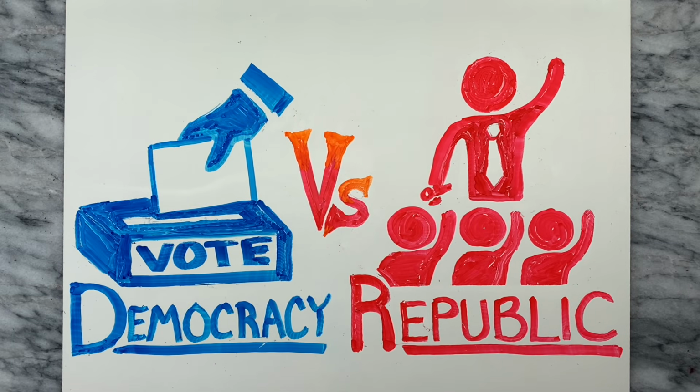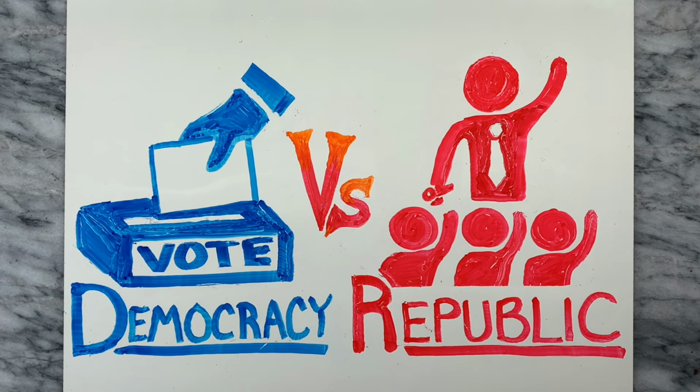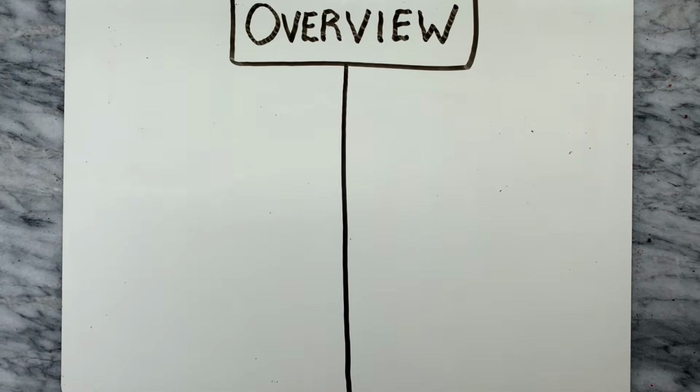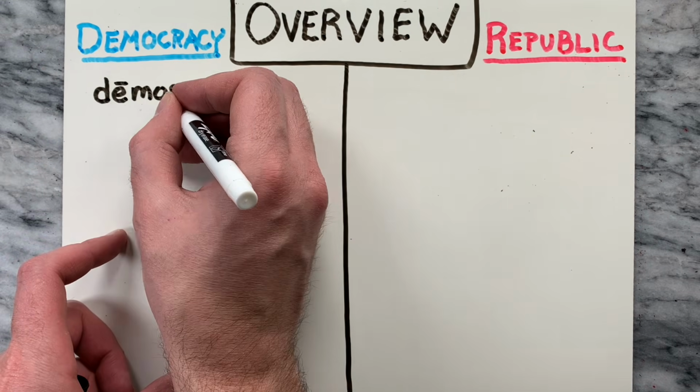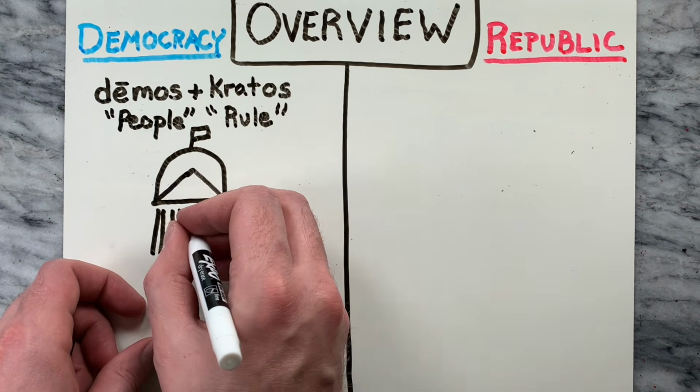Have you ever wondered what the difference is between a democracy and a republic? In this video, we'll dive into the differences between these two forms of government. Democracy comes from the Greek words for people, demos, and rule, kratos. So democracy essentially means rule by the people.